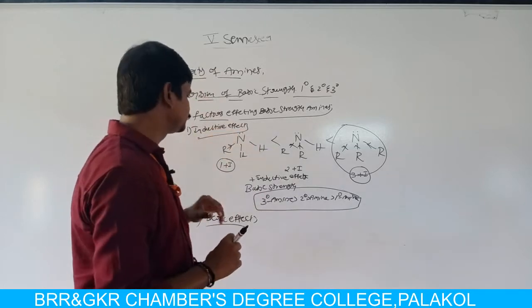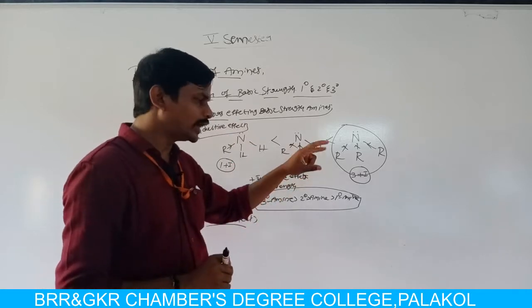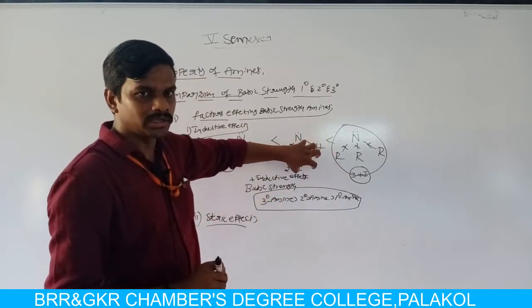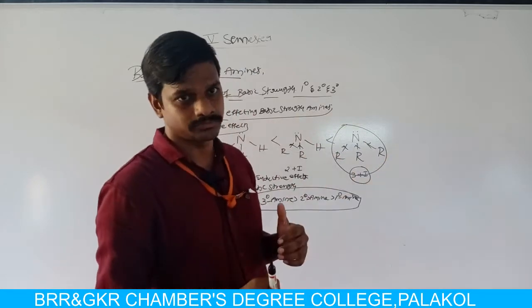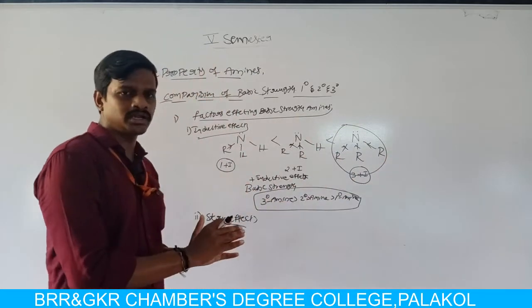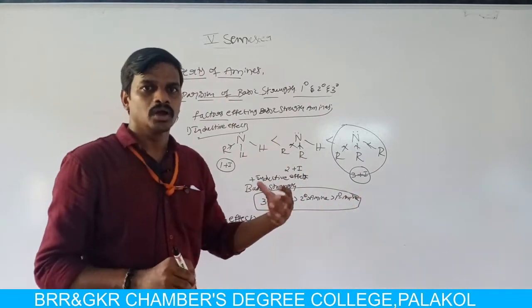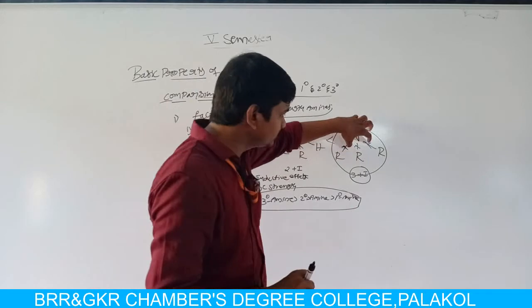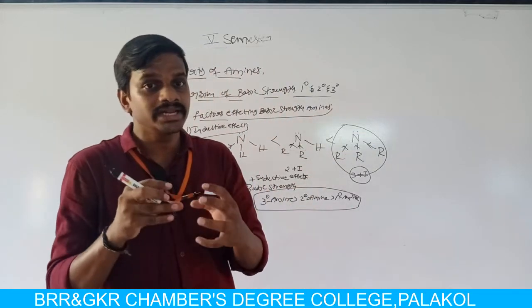In primary amine, one hydrogen atom is replaced by one alkyl group, but in secondary amine, two hydrogen atoms are replaced by two alkyl groups. But in tertiary amine, all the hydrogen atoms are replaced by three alkyl groups. When compared to hydrogen atom, alkyl group is a sterically crowded group. In tertiary amine, the nitrogen atom is substituted with three sterically hindered groups.